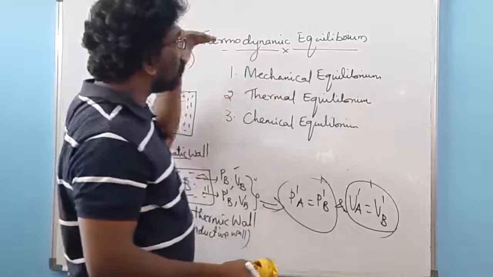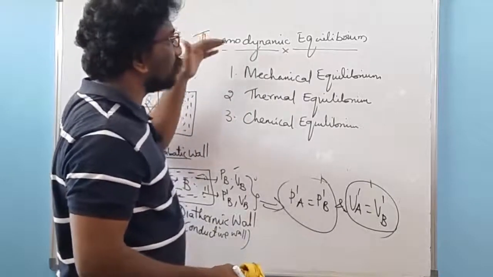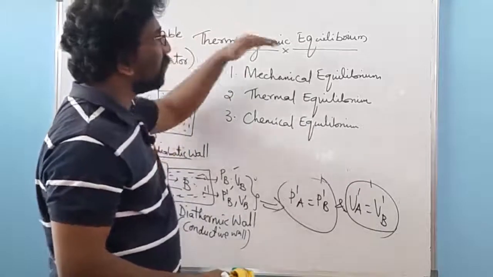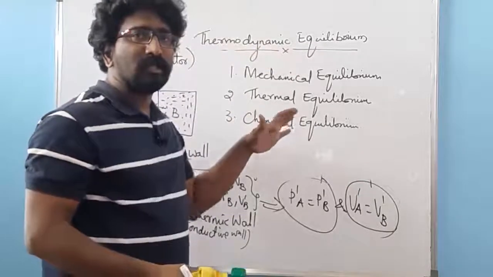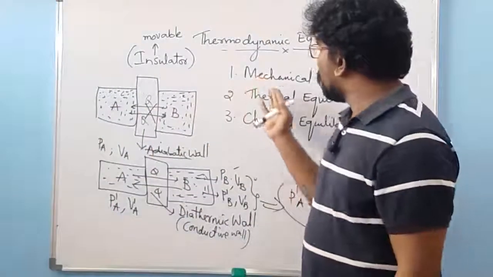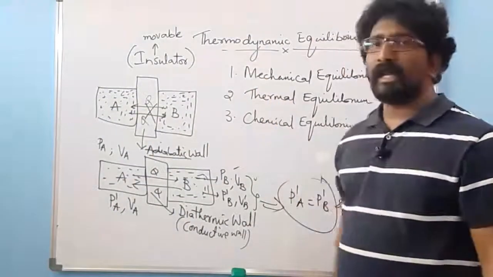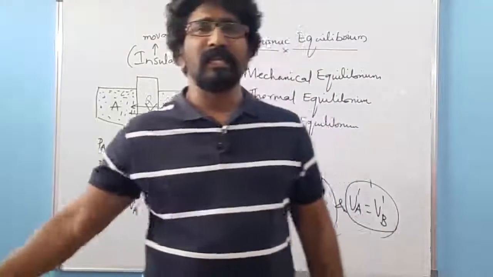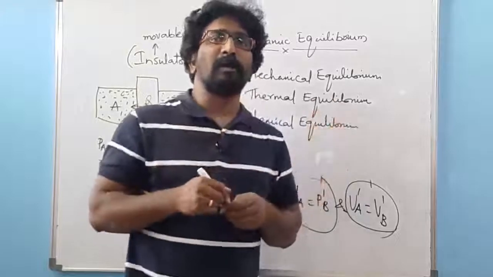If the two systems have to be in thermodynamic equilibrium, the system should satisfy these: mechanical equilibrium, thermal equilibrium and chemical equilibrium. If these three equilibriums are satisfied, then only I can say that the system is in thermodynamical equilibrium.